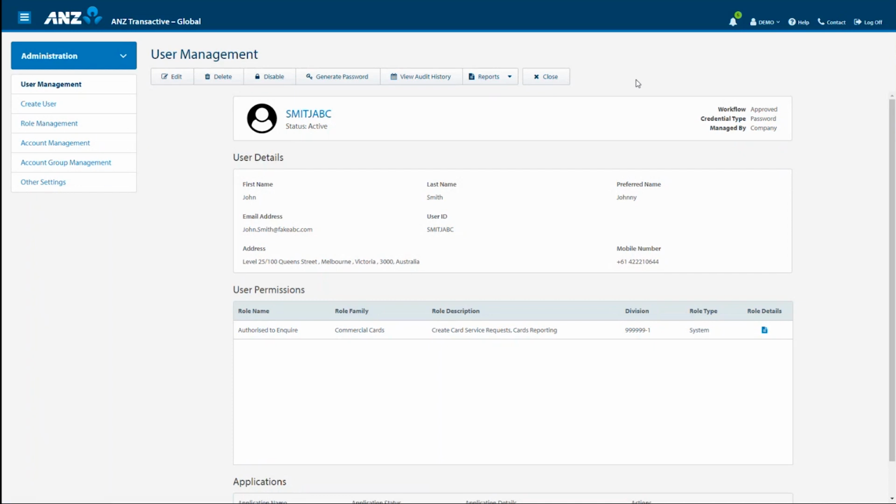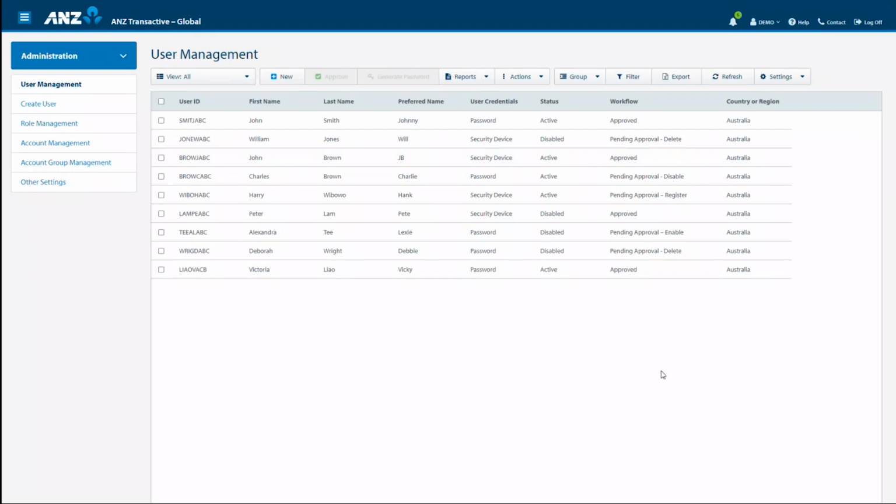Now that we have selected this user, a new feature recently added to this menu is Disable. This may be required if a user takes extended leave or leaves the company and prompt action is required to lock down their logon. To complete this action, select Disable. In your version, a pop-up window will then appear. Click Yes, and the user status will be set to disabled pending approval. This will then require approval based on your administration model to effect the change.